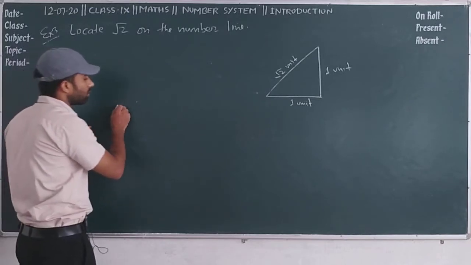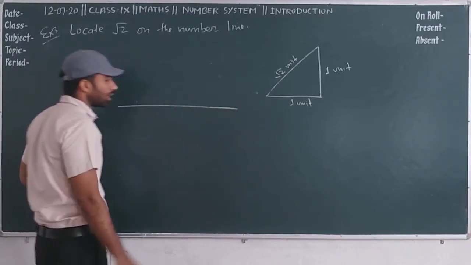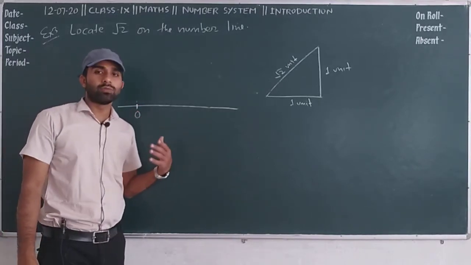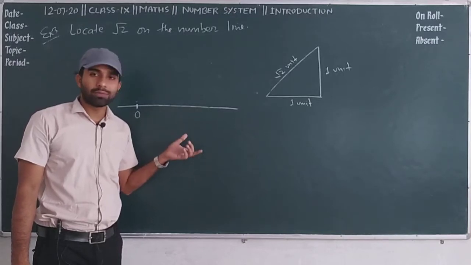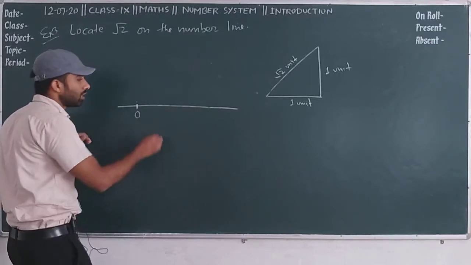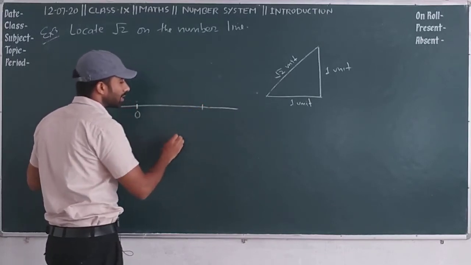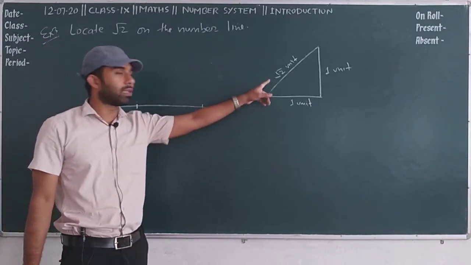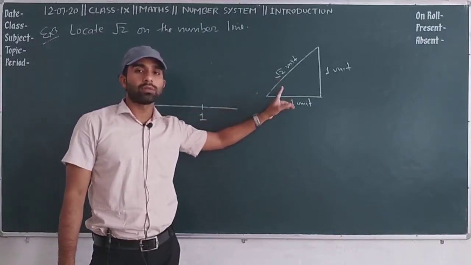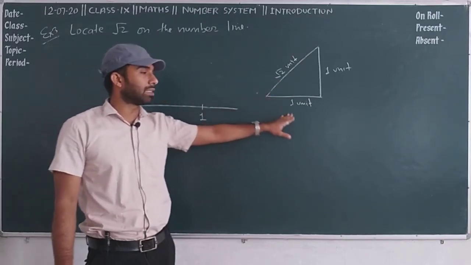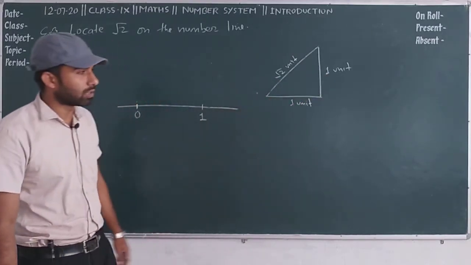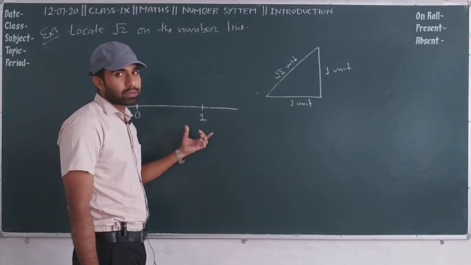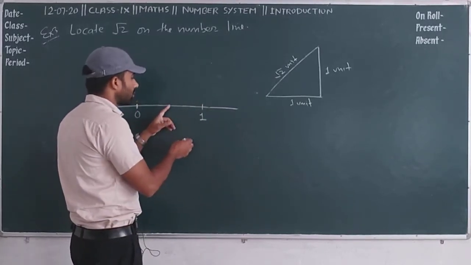So what steps do we have to follow here? First of all you draw a horizontal line and consider anywhere 0 and consider 1 unit. You may take 1 unit as 5 centimeters, 8 centimeters or 10 centimeters. Here I am going to consider 10 centimeters, so it is equal to 1 unit. Now, whenever we need to find under root 2, we consider base as 1 and perpendicular as 1. So first of all we will construct a perpendicular line from 1. So how can we construct it?